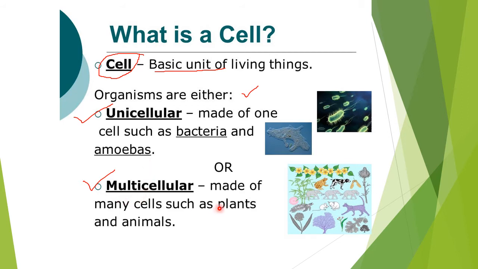But in multicellular, if an organism is made up of more than one cell, it is called multicellular. So all the plants and animals are considered to be multicellular organisms. Can you see in the diagram? Cat, rat, elephant, dog, even the flowers, the plants, all these are categorized under multicellular. But this is the structure of bacteria and this is the structure of amoeba, they are called unicellular organisms.